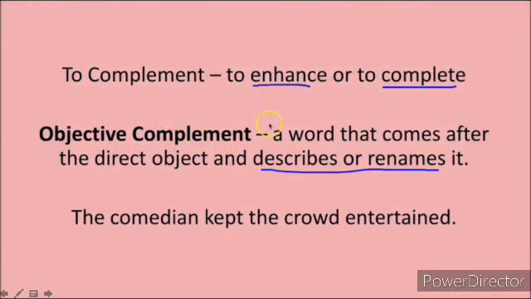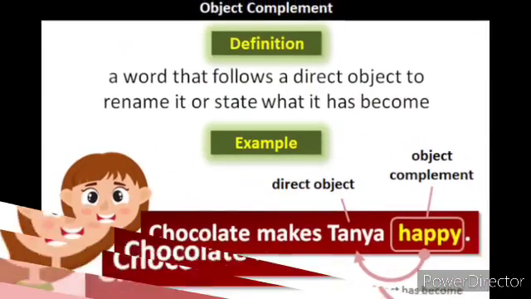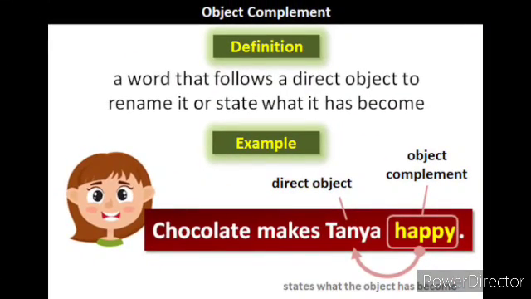To complement is to enhance or to complete. So complement means to enhance or to complete. An object complement is a word that comes after the direct object and describes or renames it. That is known as object complement. See here, children, it is a word that follows a direct object to rename it or state what it has become. For example, chocolate makes Tanya happy. Here the direct object is Tanya. The object complement is happy.